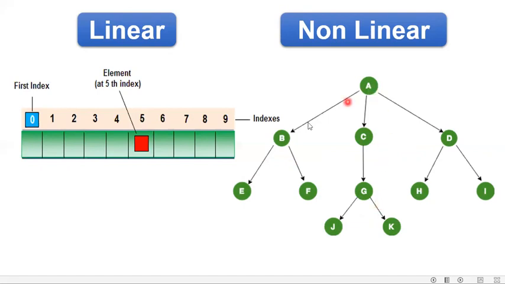Like A is the root node, B, C, and D are its branches. Then E and F are the branches of B. Similarly, J and K are the branches of G. So here in non-linear structure, the data is stored randomly. Like after A, B can take place, then after B, E and F can take place. Then later on, we can come on to the C. There is no sequence formed over here. Next.